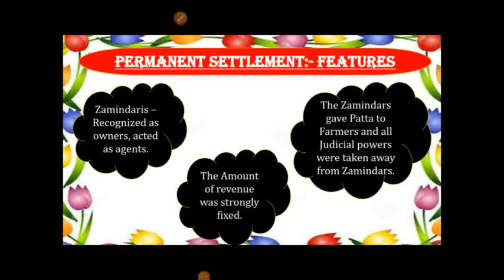Features. The Zamindars were recognized as the owners of land as long as they paid the revenue to the East India Company regularly. The Zamindars acted as the agent of the government for the collection of revenue from the cultivators. The amount of revenue that the Zamindars had to pay to the company was strongly fixed and would not be raised under any circumstance. The Zamindars would grant patta, that is written agreements, to the farmers. All judicial powers were taken away from the Zamindars.